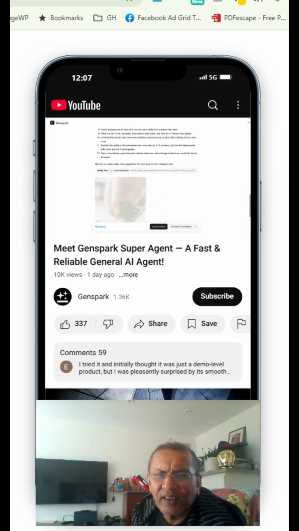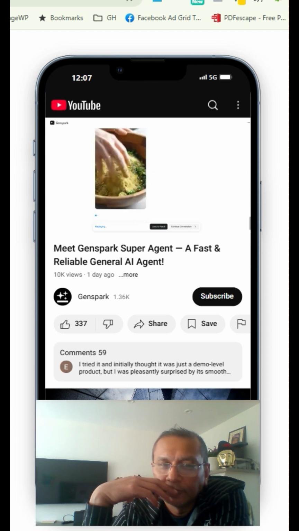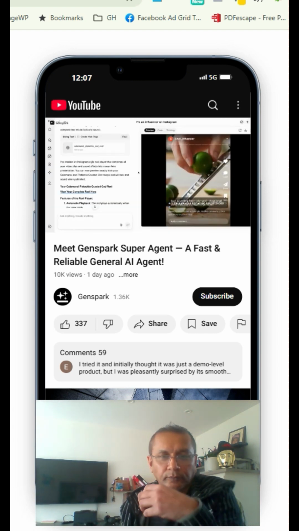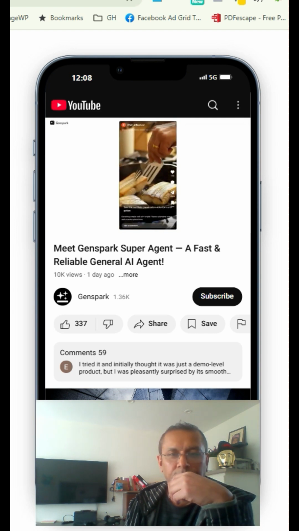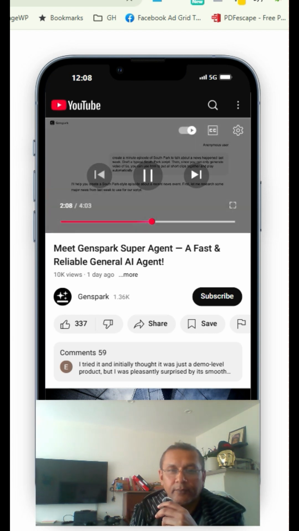The Super Agent first researches the recipe, then it uses the video generation tool to create video clips for each step. Then it uses its audio generation tool to generate sound effects for each clip. Here's the final reel. How cool is that? Anyone can create their own video without knowing a single thing about video editing software. How about using Super Agent to create a sound?